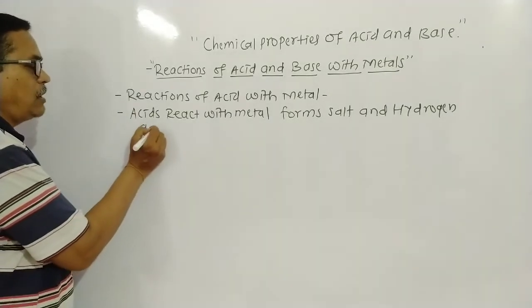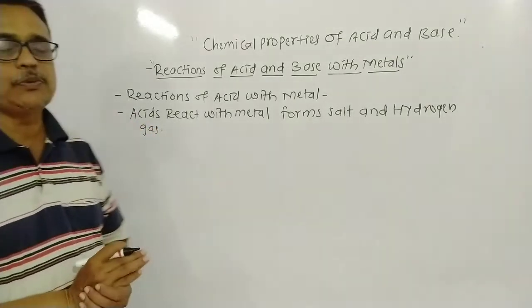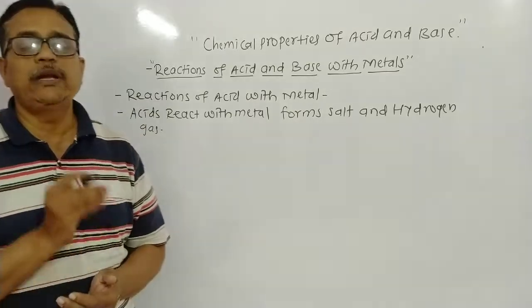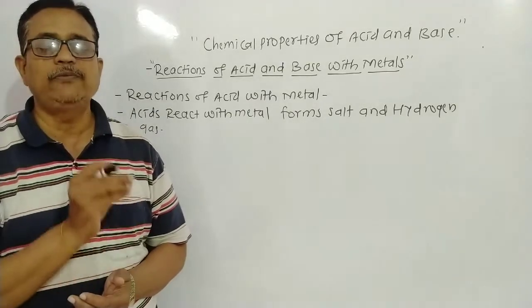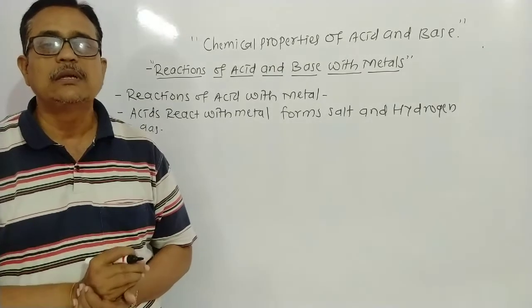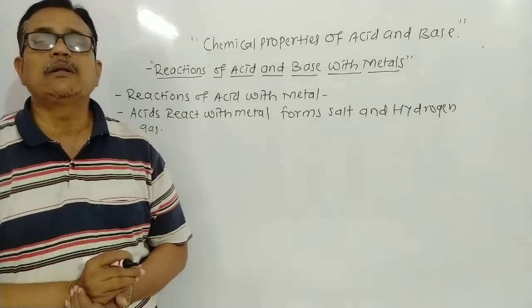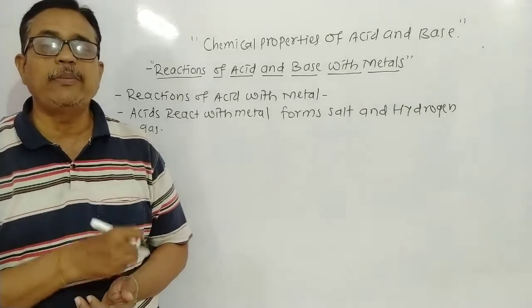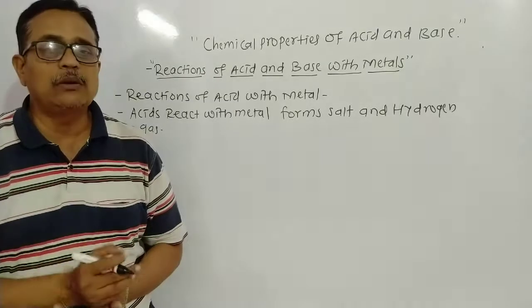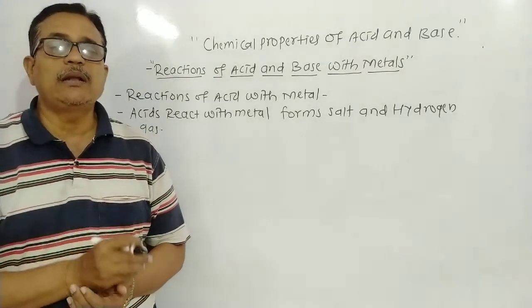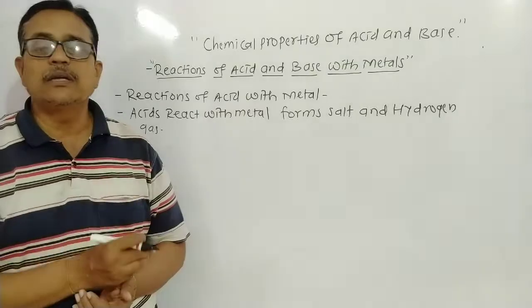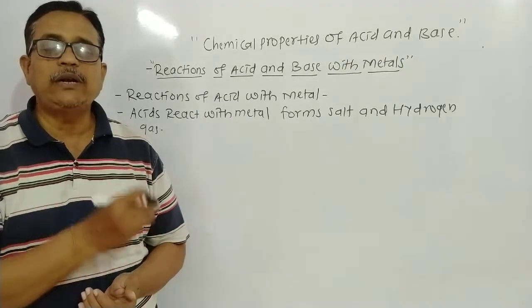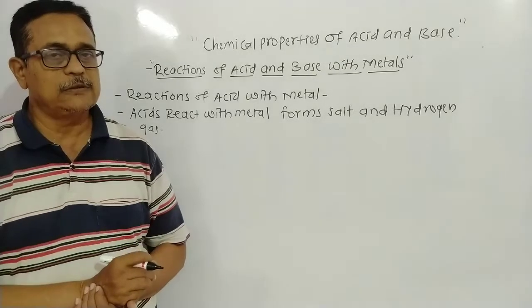That is the common statement of this process. Dear student, when metal reacts with acid, it forms salt and hydrogen gas, the salt of that particular metal. If metal reacts with hydrochloric acid, it forms a metal chloride and hydrogen gas. And when metal reacts with sulfuric acid, it forms a sulfate of the metal and hydrogen gas.